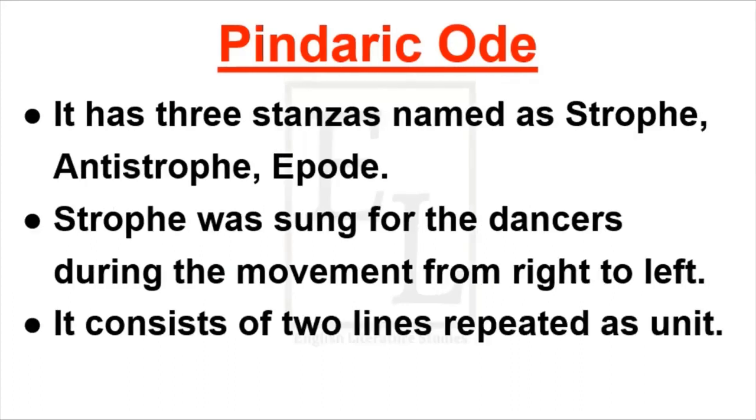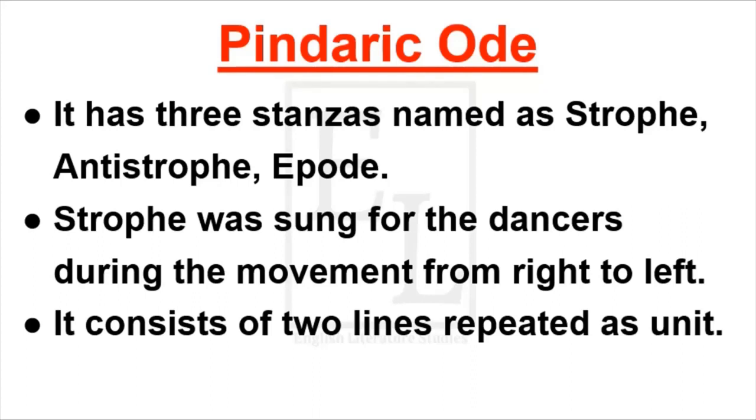It has three stanzas named strophe, antistrophe, and epode. Strophe was sung for the dancers during the movement from right to left. It consists of two lines repeated as a unit.